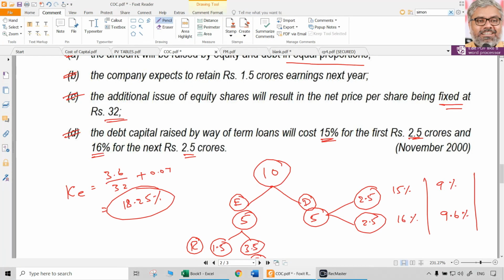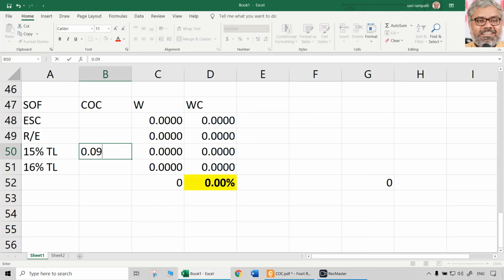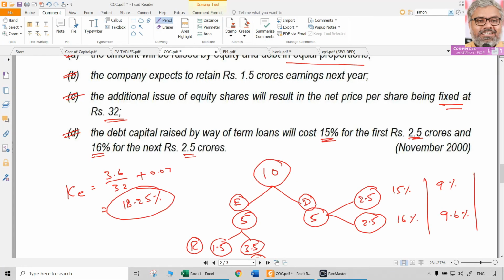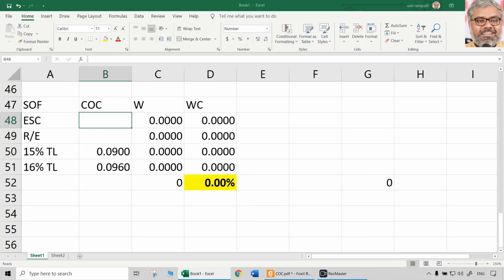15% term loans, how much is the cost of debt? For that we calculated already 9%, so 0.09. Then 16% term loans, it will be 0.096, 9.6%. Equity share capital, cost of equity is going to be 18.25% for the 3.5 crores, so 0.1825. So far, so good.